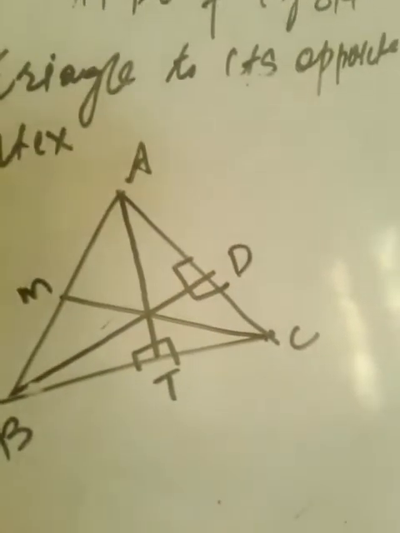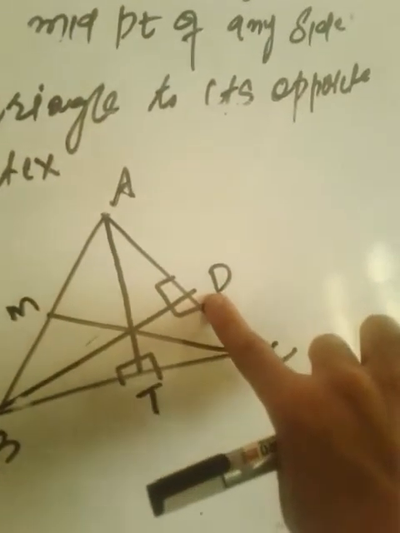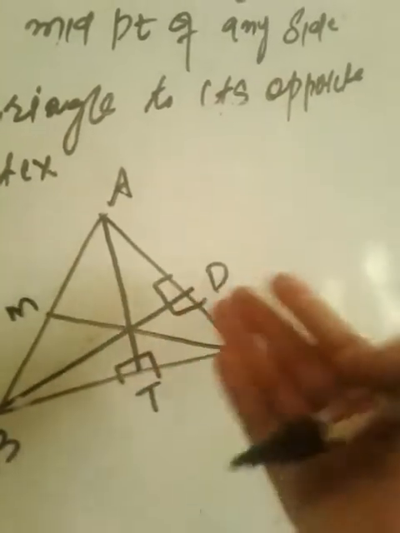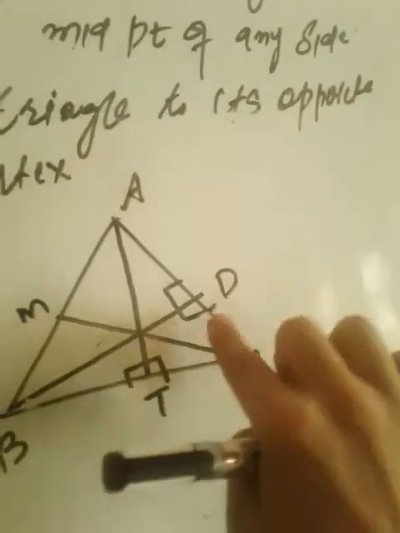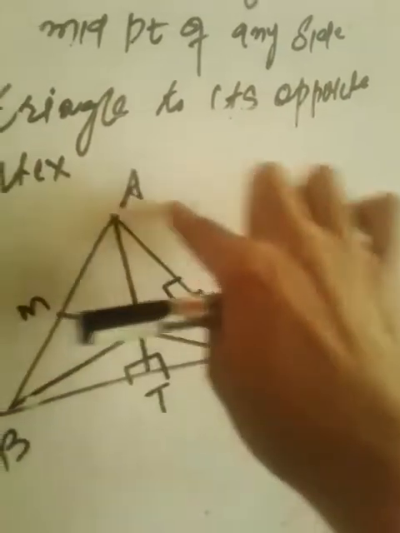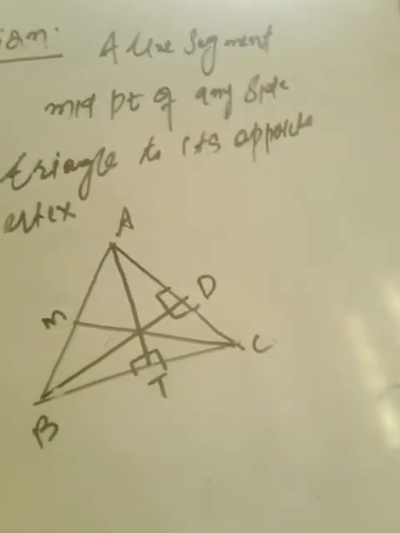So in the median, it was a line segment joining the midpoint. Here it is not the midpoint. Here it is perpendicular. Sometimes it is not necessary that it should lie in the midway of the side. Sometimes it may lie here, whatever be the case.